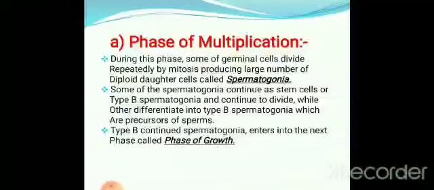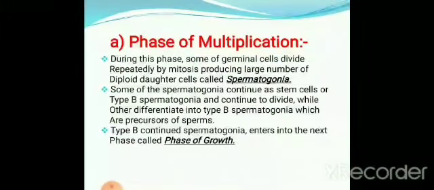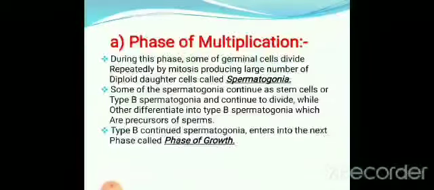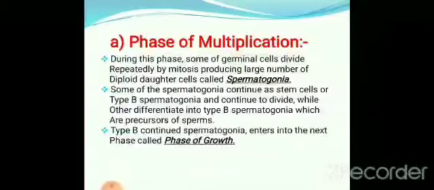In the upcoming slide, I will show the schematic representation of the spermatogenesis process. In that diagram you can clearly understand the process, and it is easy to remember. So just remember the schematic representation, and you should draw the diagram, and you can easily explain it in the examination. Okay, so type B spermatogonia enter into the next phase, called the phase of growth.